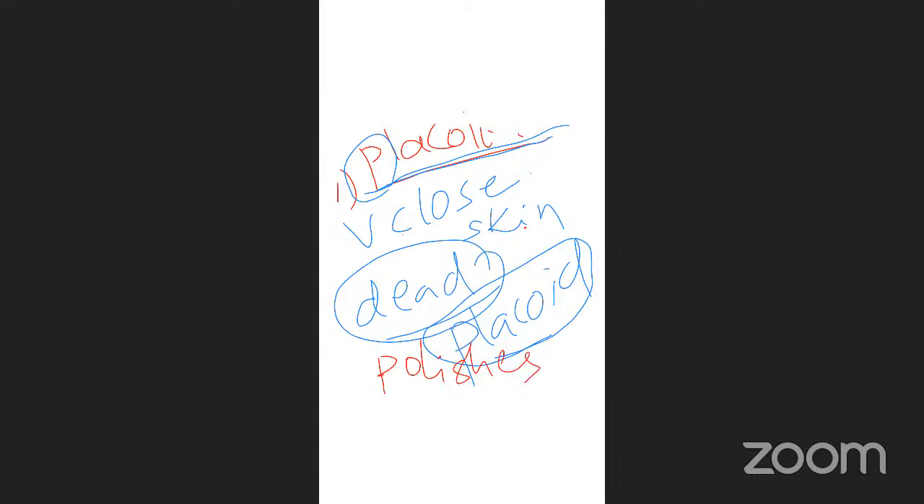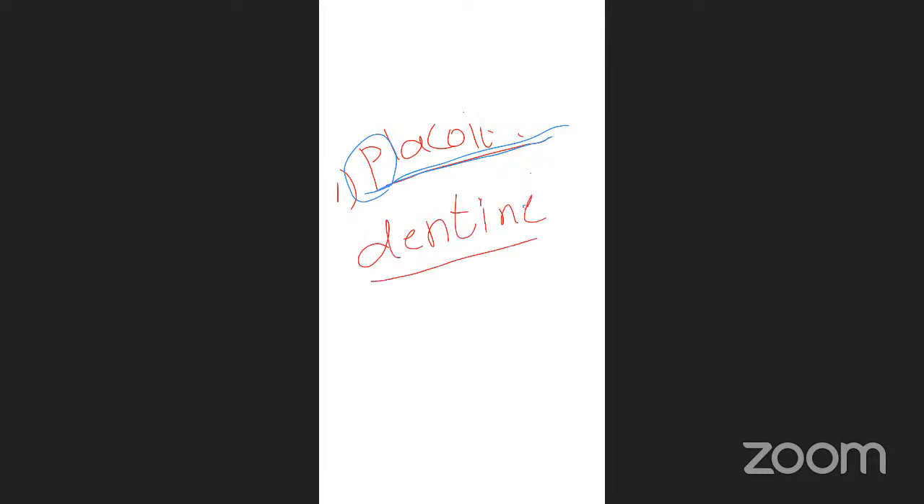Remember this. Placoid scales are very close to the skin, and the dead bodies of the fishes contain them. Those placoid scales will be separated from the fish body and used in the making of polishes. Next, this placoid scale is made up of dentine. So it is a stronger material, right? Dentine is present in the placoid scales.